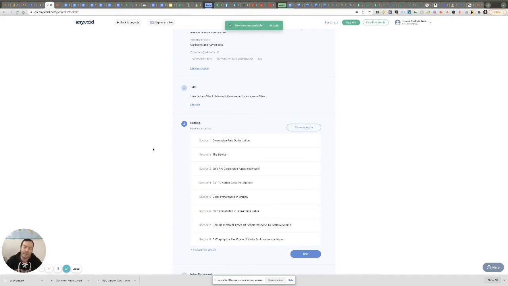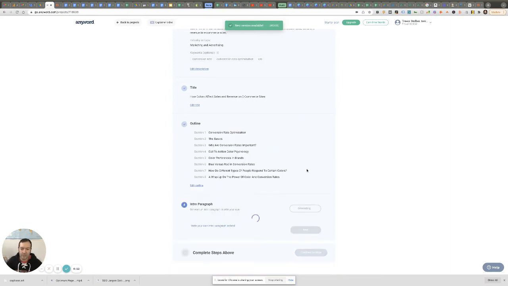I find that from my early use of AnyWord here, I find about 70% of the time I go with the initial outline, and maybe 30% I'm rewriting once, and maybe 10% rewriting or regenerating twice. And sometimes I add additional sections too. But I'm going to go with this. I like this. This looks good. So intro paragraph. It generates an intro paragraph.